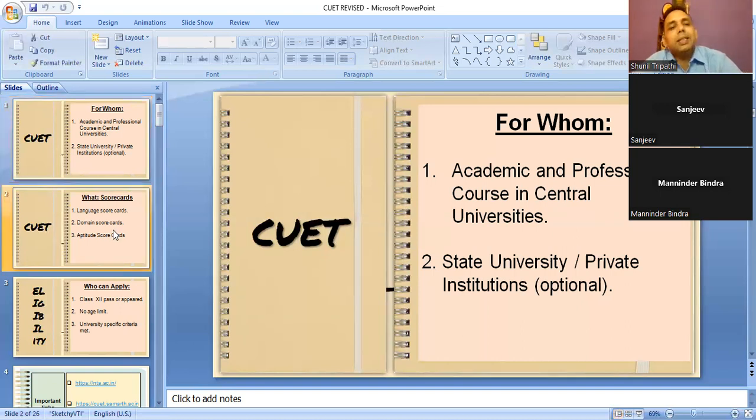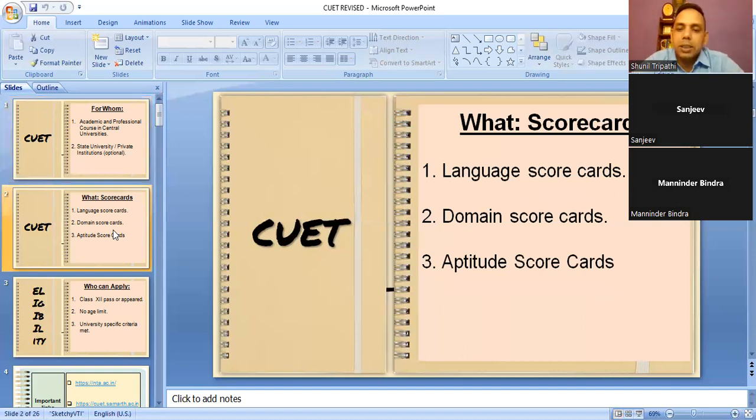What is CUET? In this CUET, is there a change in my slide, Mr. Sanjeev? Have my slide changed? Yes, sir. It is changing. Yes, thank you. Thank you very much.